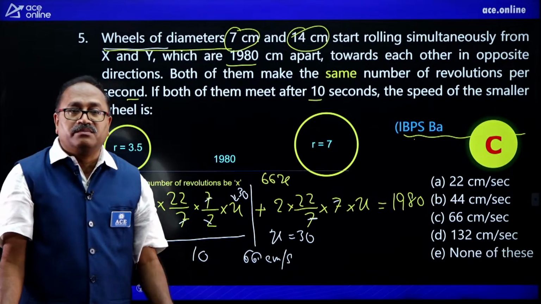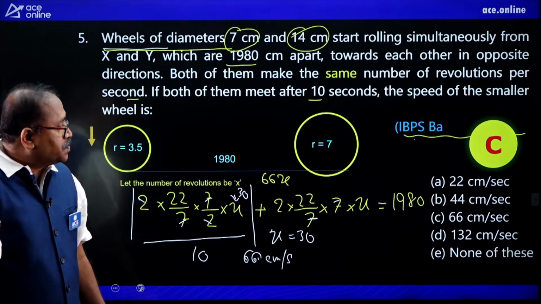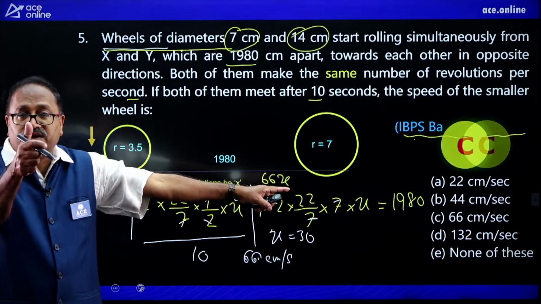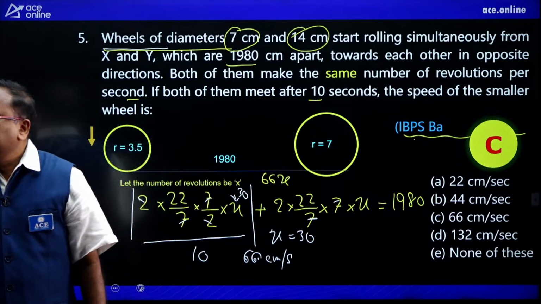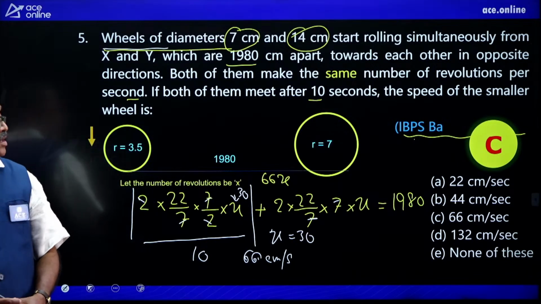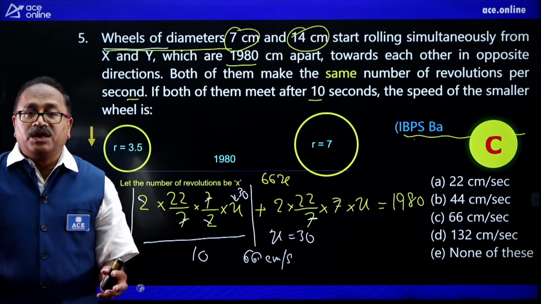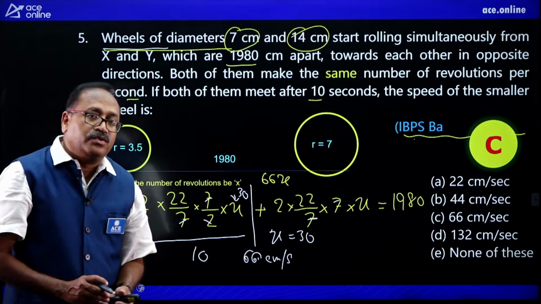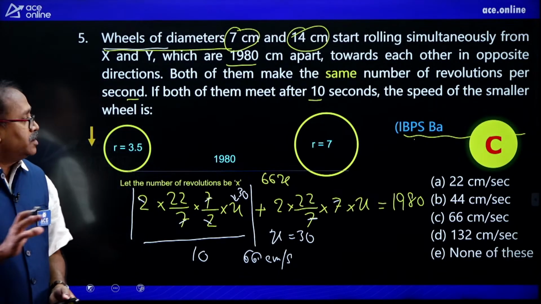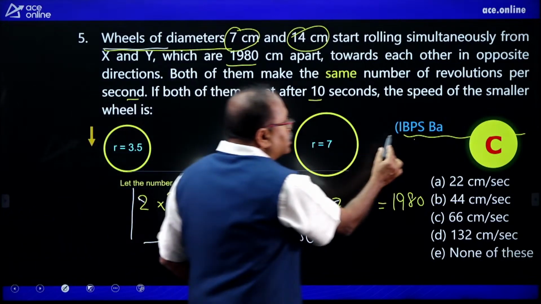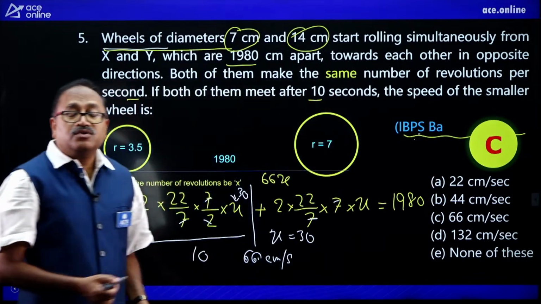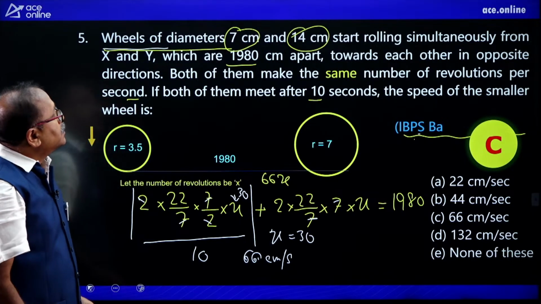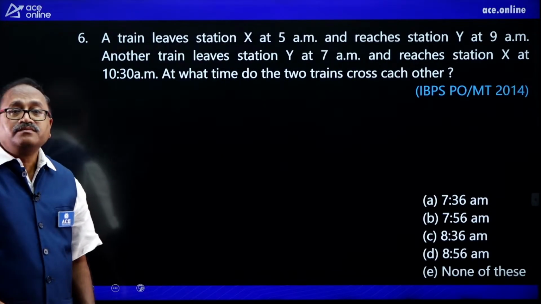Beautifully answered the question, Pawan. I wanted to speak many a time. I can see that option C, 66 is your correct answer. Is it clear? I hope it is clear to everyone. If not, you can again watch the video. Moving on, can you see the level of question it was in the year 2014? Moving on to the next question, and it is here.